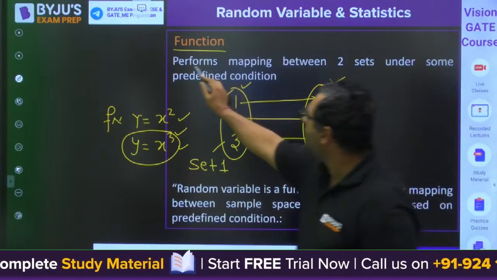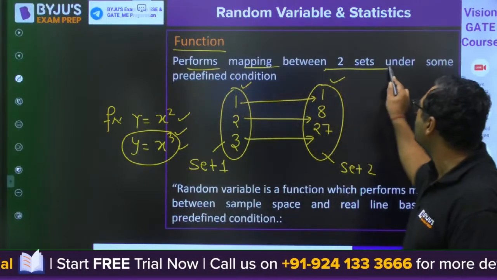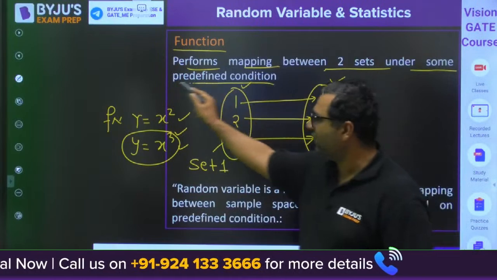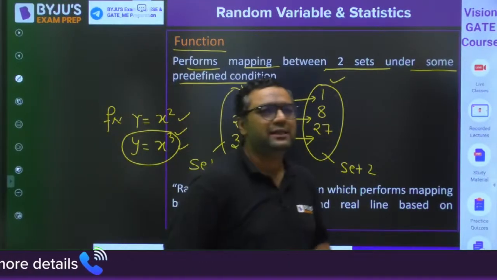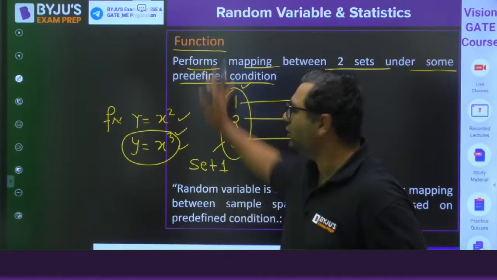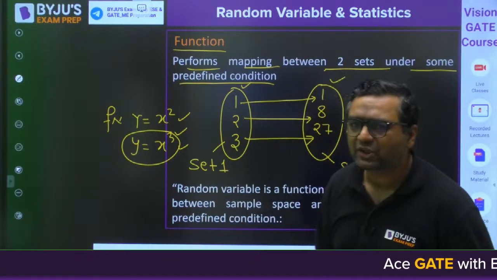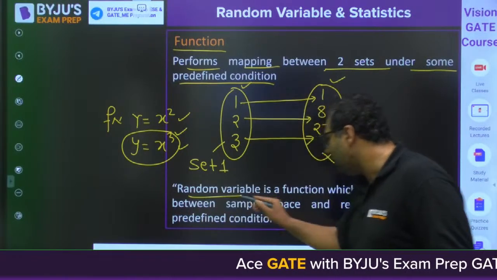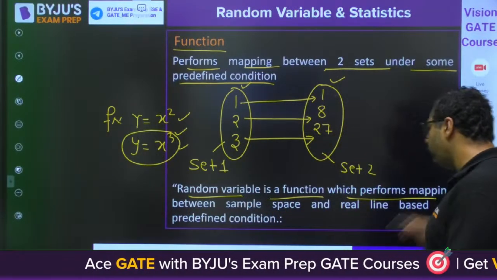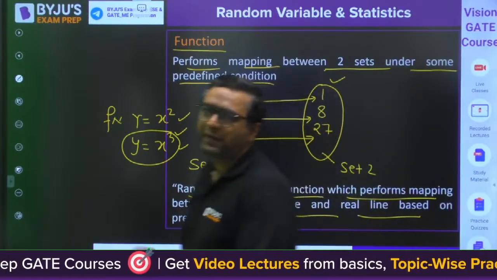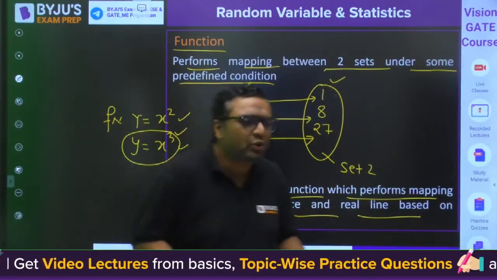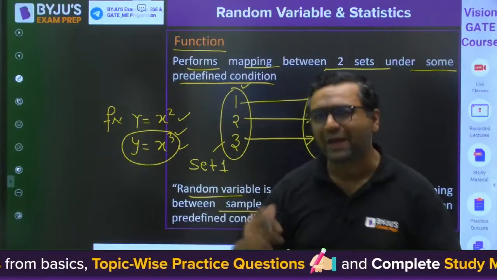So a function performs the mapping between two sets under some predefined condition. Is it clear? This is how we define a function. Now why am I defining this function? Because a random variable is a function which performs the mapping between the sample space and the real line based on a predefined condition. You may be saying, sir, it is written but I did not understand. So I am showing you that.